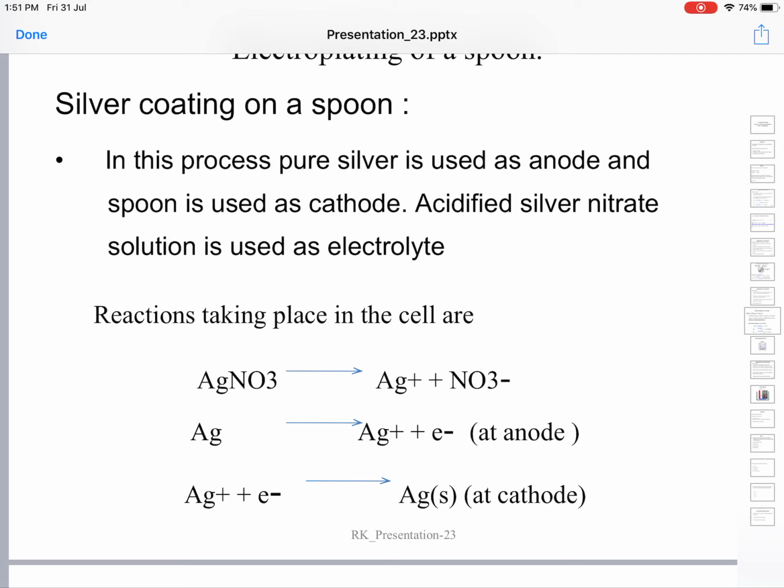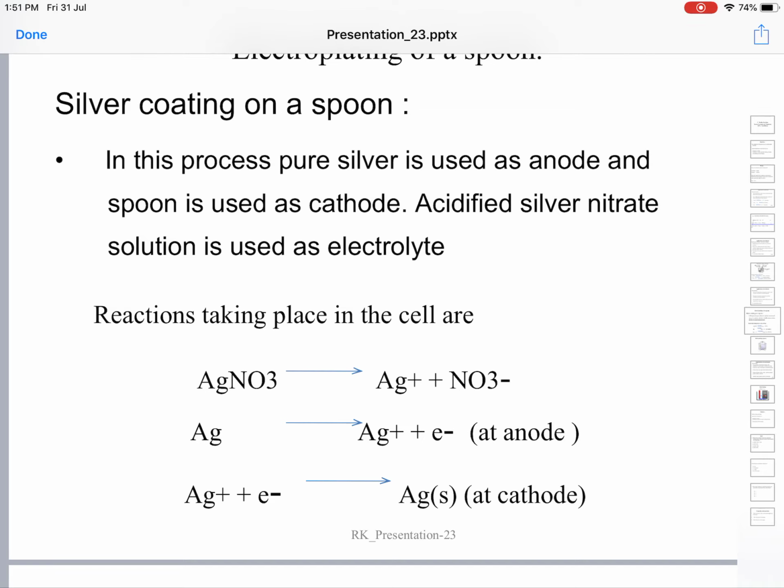In the electrolyte, silver nitrate dissociates into Ag+ and NO3- ions. When you pass electricity, since we have taken pure silver as the anode, Ag+ ions from the anode will go into the solution, leaving electrons on the anode.